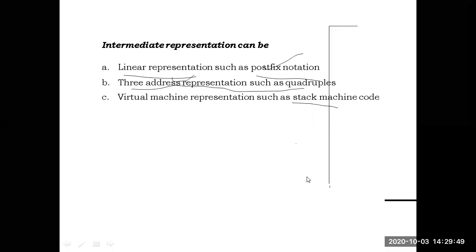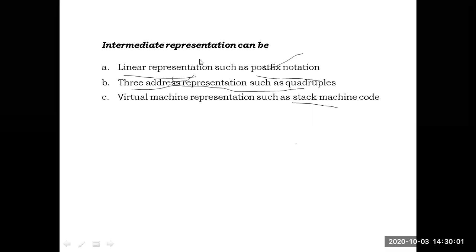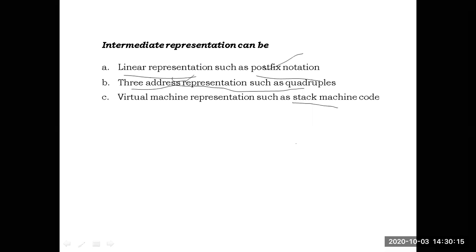First it stores it in the stack, left to right. C will be in the stack, then the assignment operator, next A, then plus, then B. Like that the entire expression is stored in the stack. What will the evaluation order be? First B will be taken out, next plus, next A, next the assignment operator, next C. Taken in reverse order like that, the expression is represented. That is the stack machine code, another form of intermediate representation.